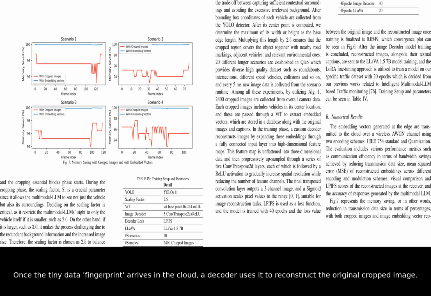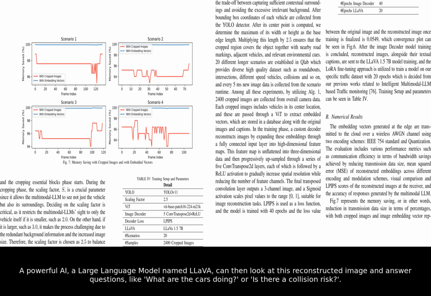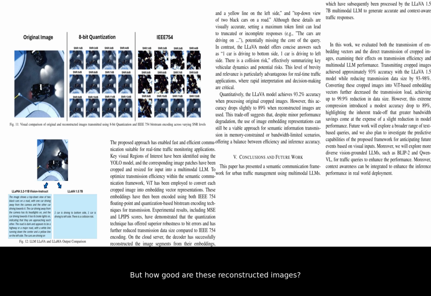Once the tiny data fingerprint arrives in the cloud, a decoder uses it to reconstruct the original cropped image. A powerful AI, a large language model named LLVA, can then look at this reconstructed image and answer questions like, what are the cars doing, or is there a collision risk? But how good are these reconstructed images?